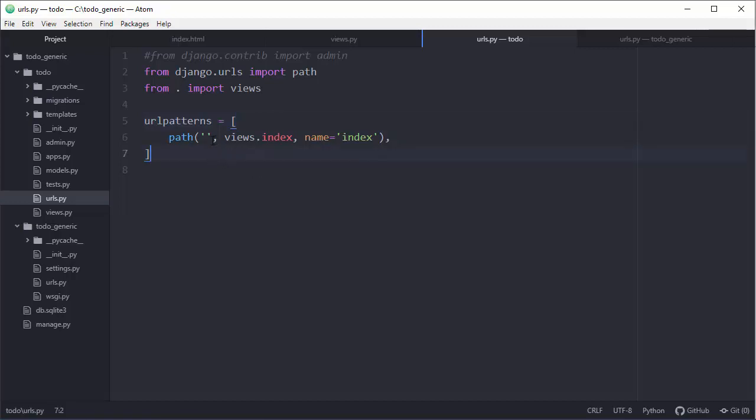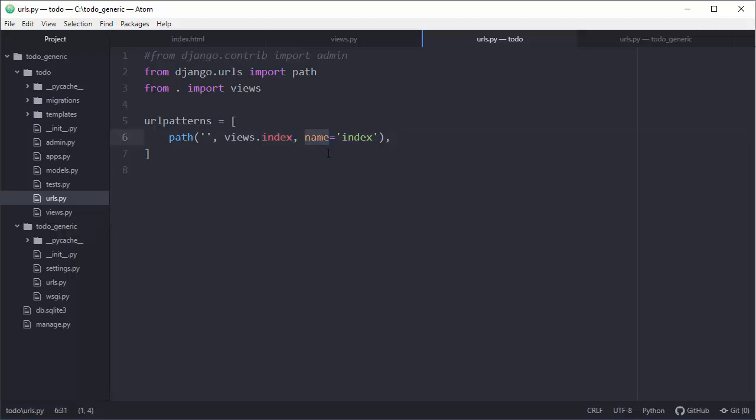After that, you will define path. The path when user with their browsers access the root of your website, something will be activated. And what will be activated is function from views file. See, views file dot specific function that is defined in that views file.